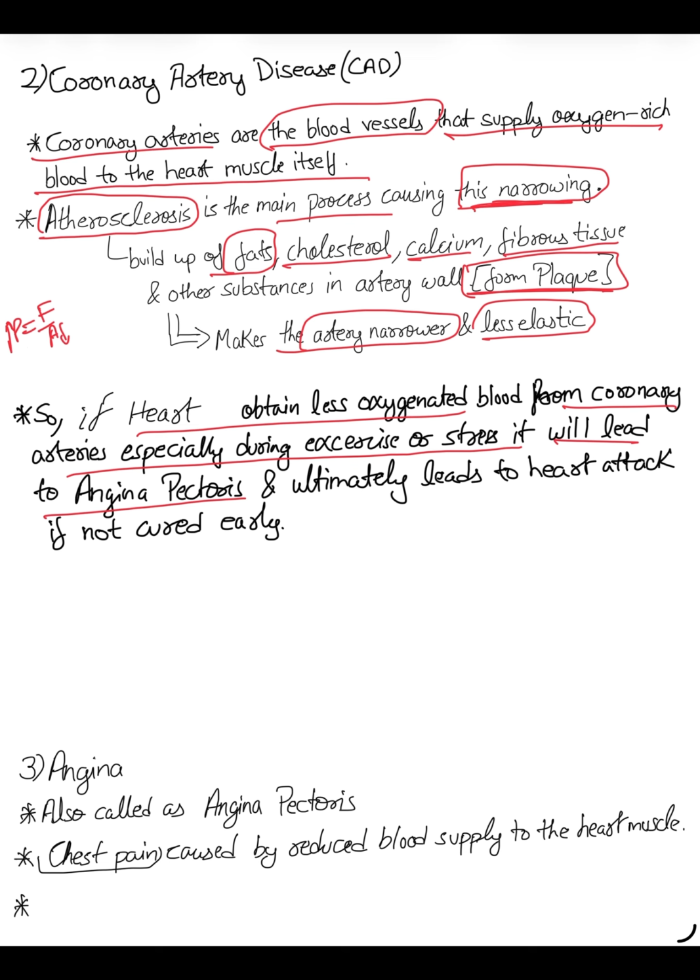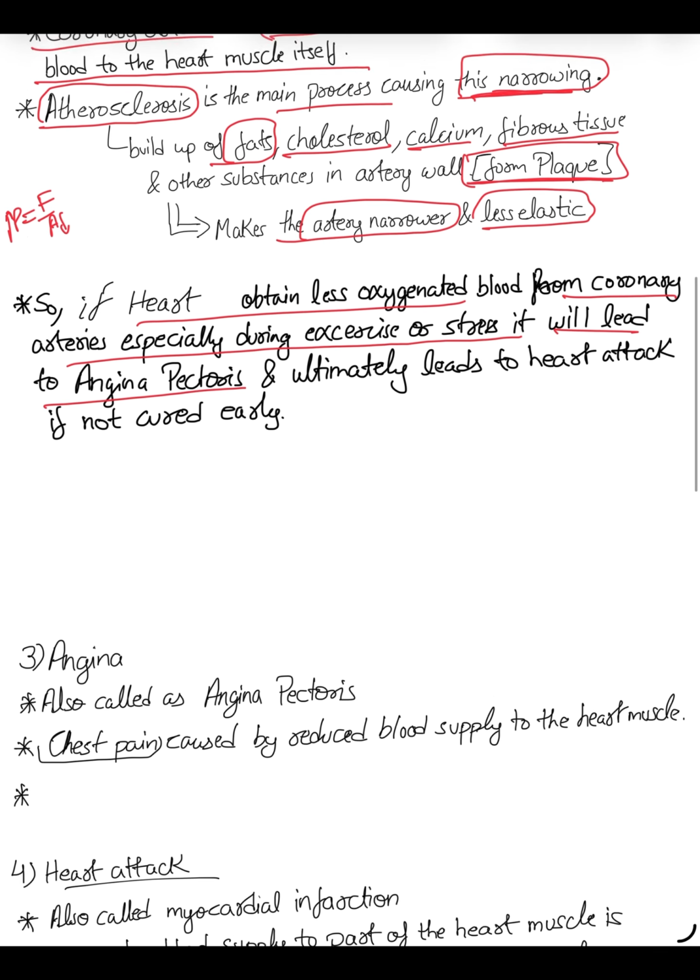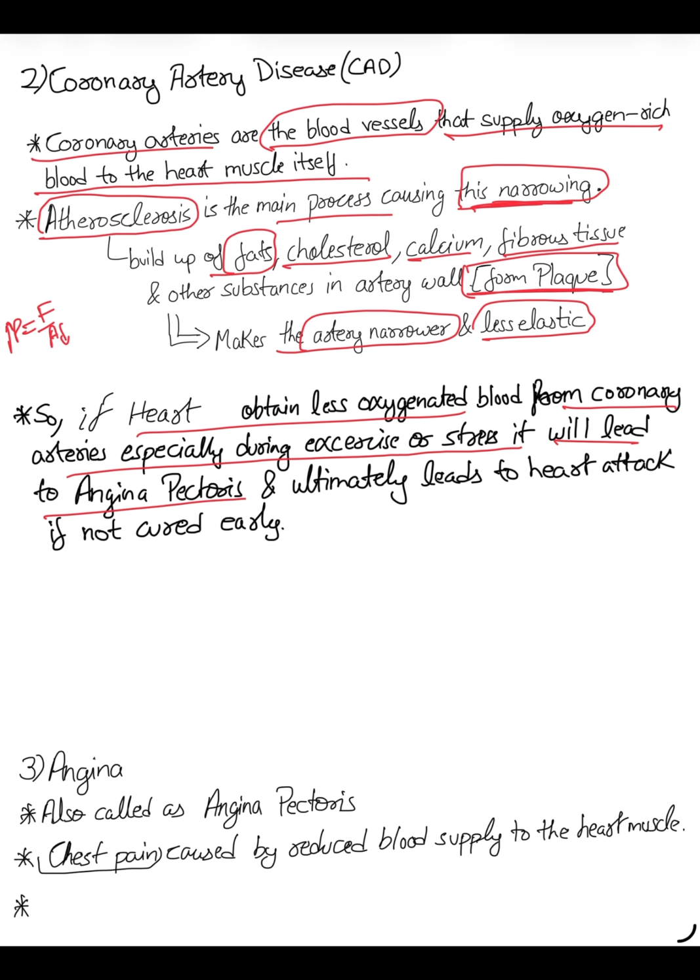That is an upcoming disorder I will teach you. Angina pectoris ultimately leads to a heart attack if not cured earlier, if you ignore those symptoms. If you ignore them continuously, your artery becomes completely blocked and it will lead to a heart attack. I will also teach heart attack later.